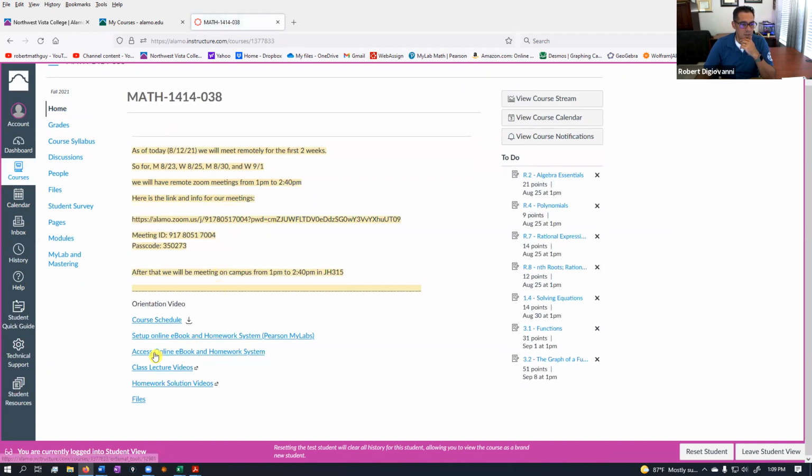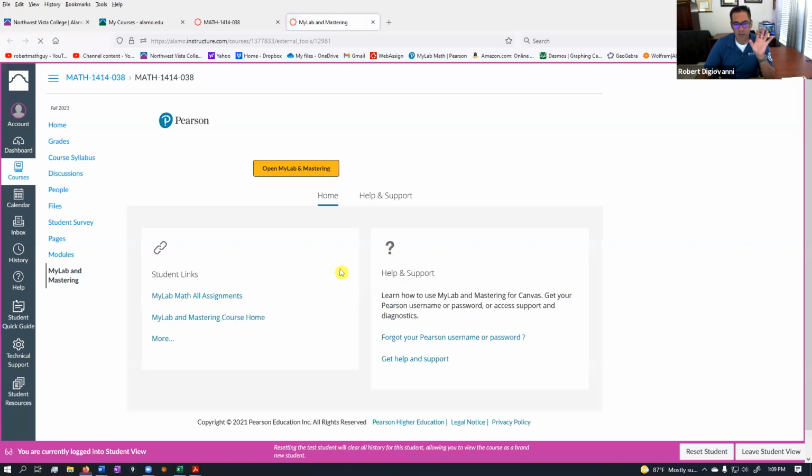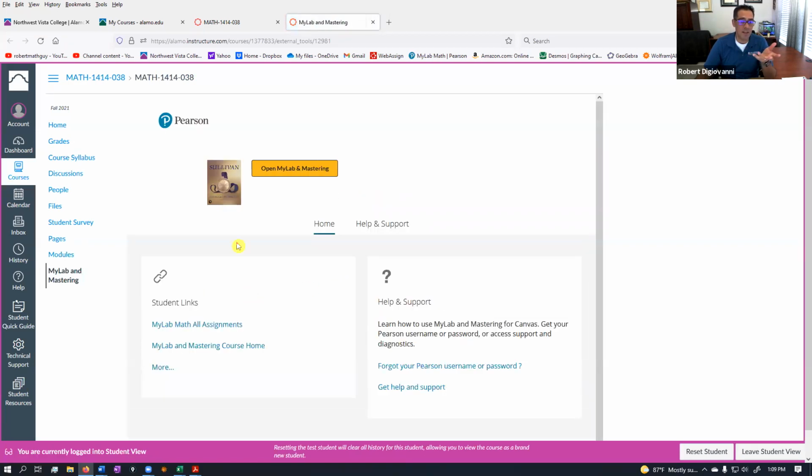Once you have the access code, then you access the online book and homework system, which is the next link. So that first link was kind of a first-time thing. Once you have access, you'll be able to get in here and get registered. So I'm going to go ahead. It's letting me in.